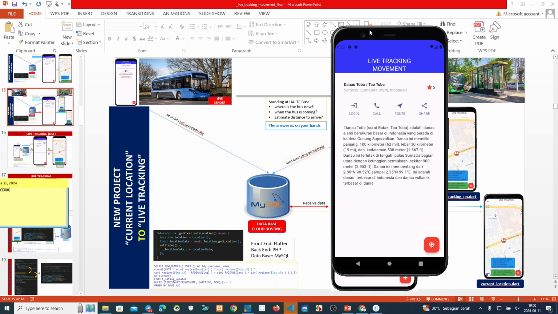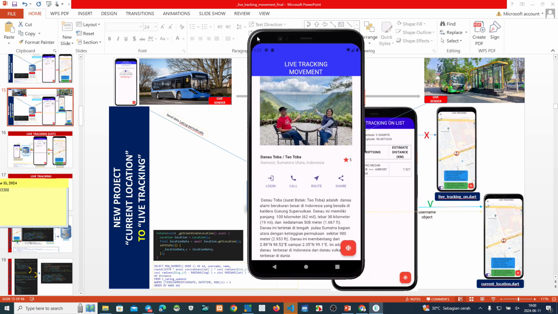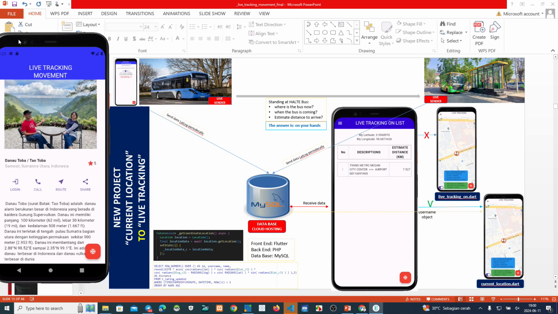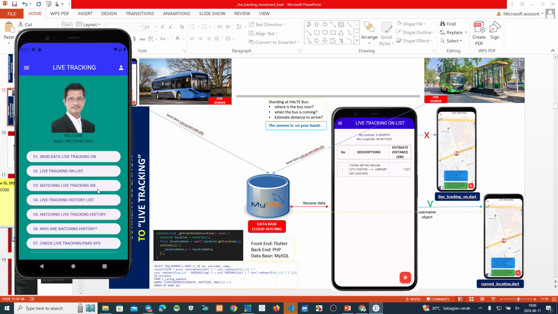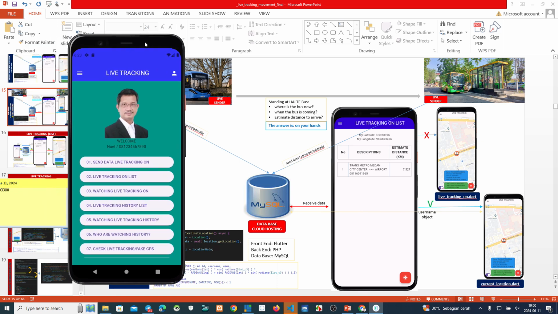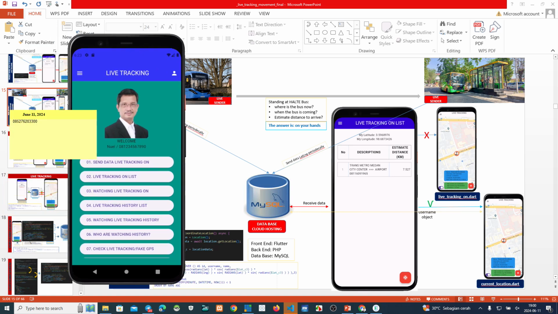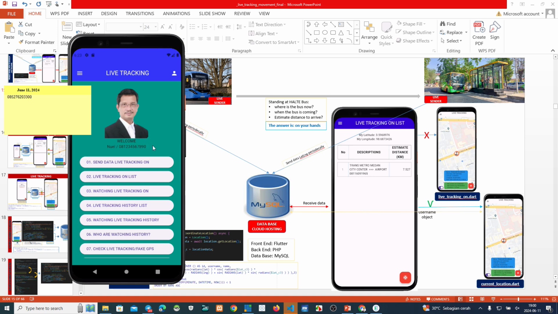Okay, now this one we check, click this. Okay, this one we have a login by using this username.